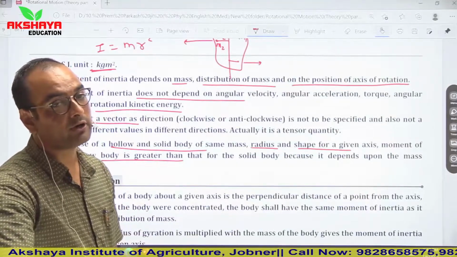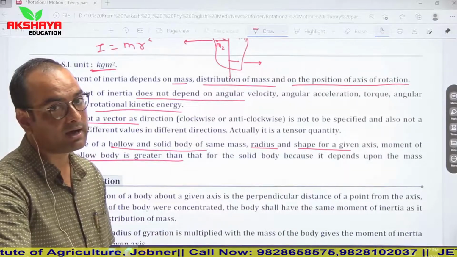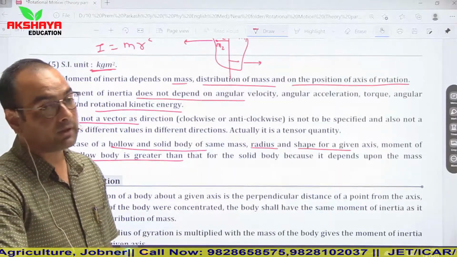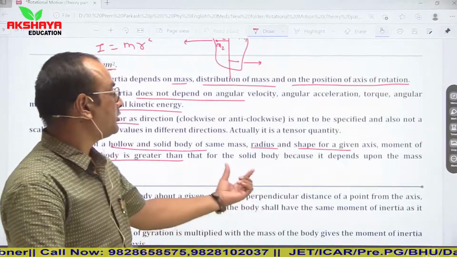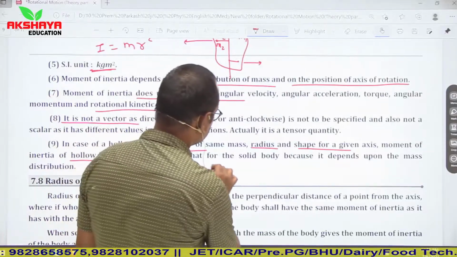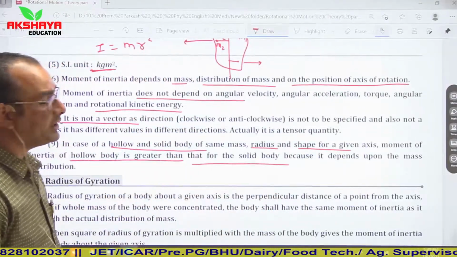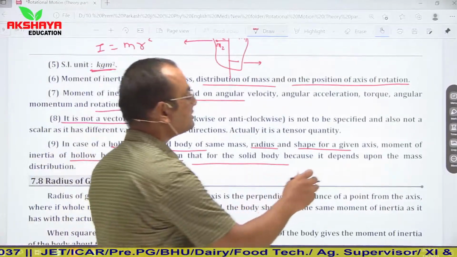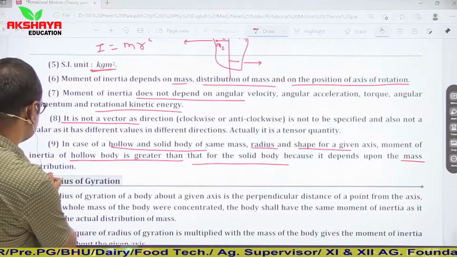If we talk about a hollow body and a solid body of the same radius and same mass, then the moment of inertia of the solid body is smaller than that of the hollow body. So it is due to mass distribution.